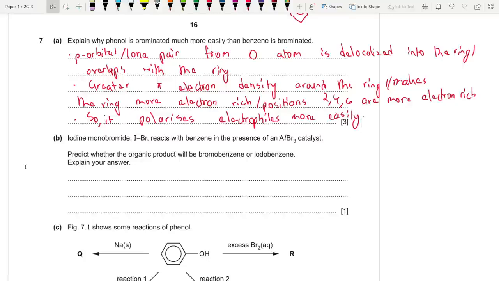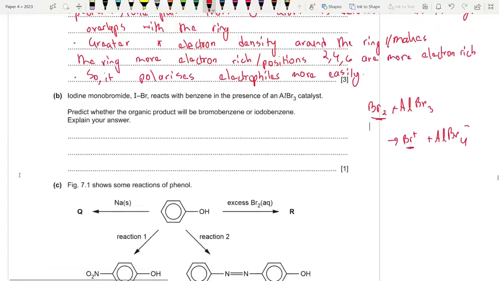Iodine monobromide IBr reacts with benzene in the presence of an AlBr3 catalyst. Predict whether the ionic product will be bromobenzene or iodobenzene. So suppose if we had Br2 plus AlBr3, what happens? We get Br plus and AlBr4 minus. Both of them are bromine, both have the same electronegativity, so we know it's going to be the same product.